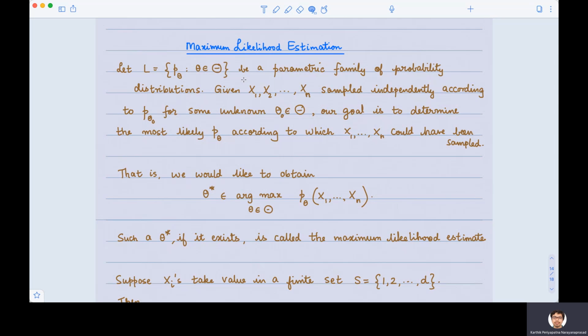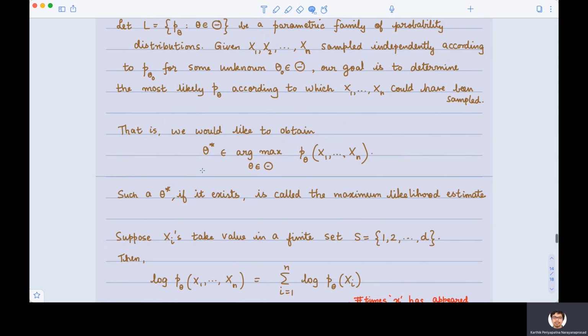Now there are many choices. One may simply guess it came from theta 1. That's not a nice way of doing it. So given samples x1 through xn, how do we find out which distribution all of these have come from? One nice way to do that is through the principle of maximum likelihood estimation. In this principle, we say that these x1 through xn would have come from P theta star, where theta star is an element such that the likelihood is maximized amongst all the members of Theta.